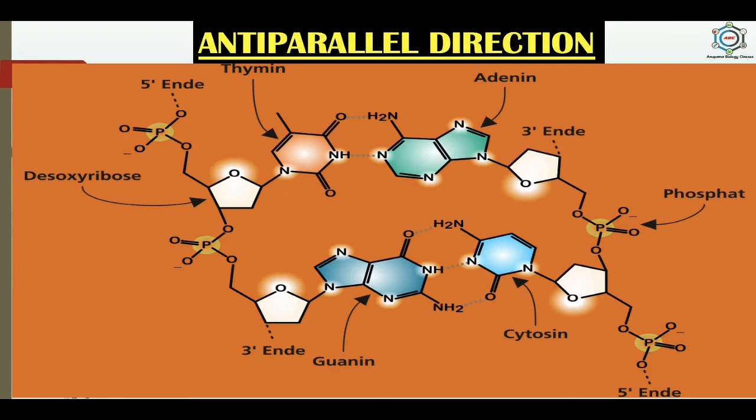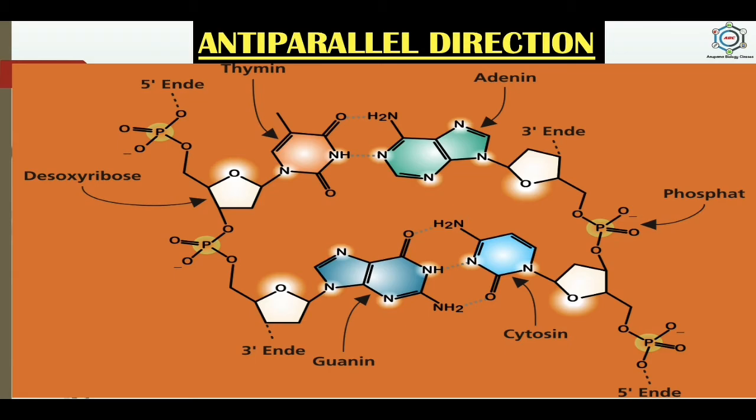So the complementarity of the bases and anti-parallel direction of the two chains of the DNA molecule provide the basis for the precise replication of the DNA and proper transcription of the RNA. In this case, the polynucleotide chains show polarity, that means direction.